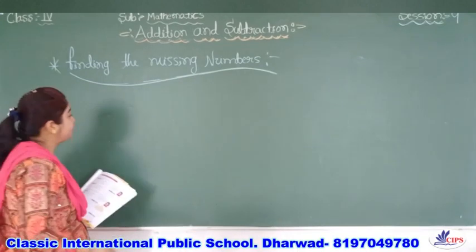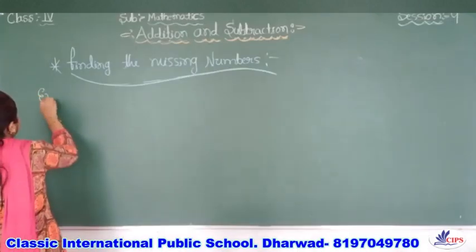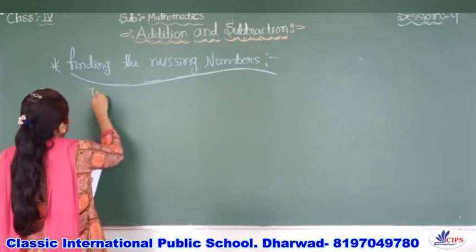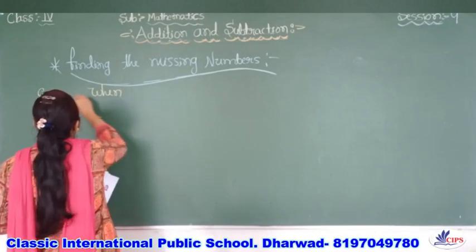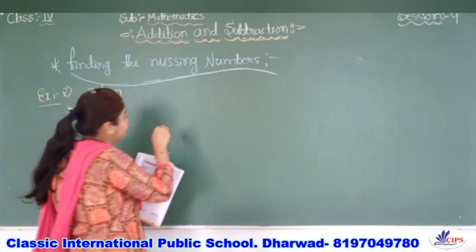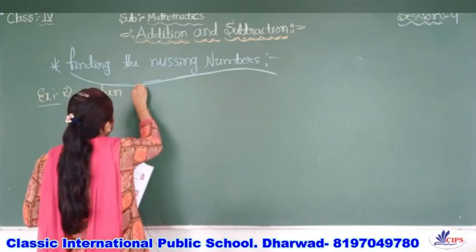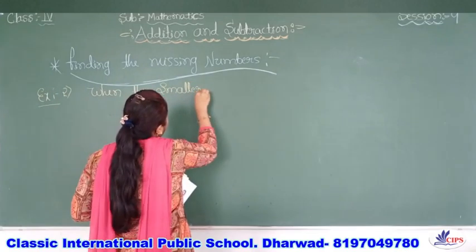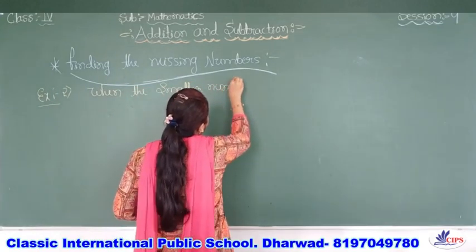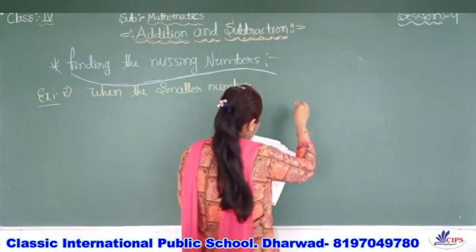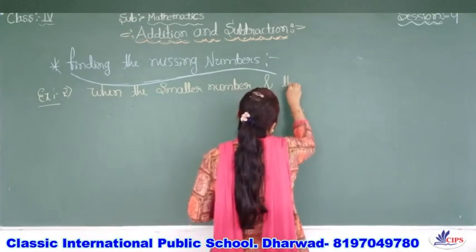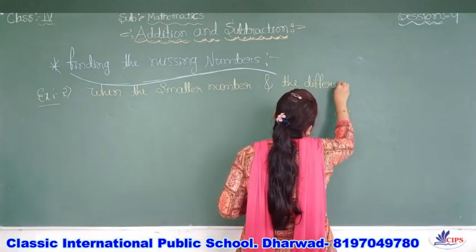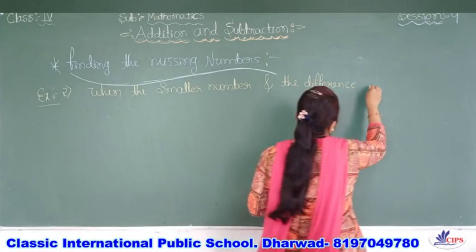Case 2 is when the smaller number and the difference are given.